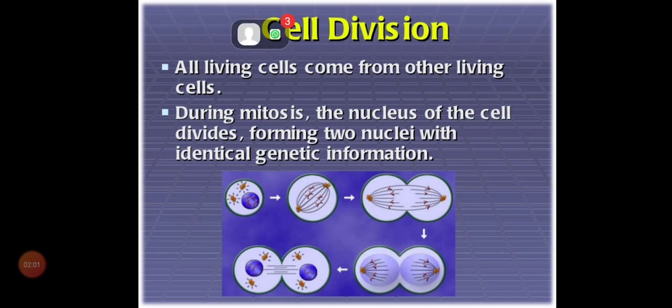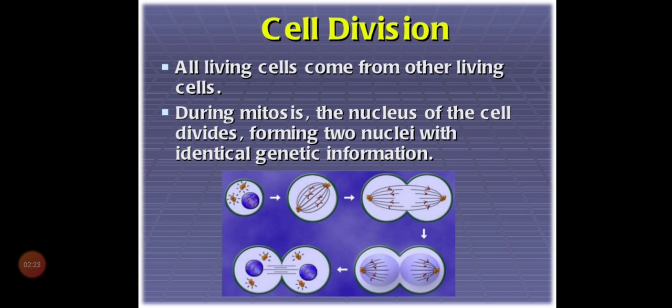So automatically we get two cells. The nucleus gives commands, so the cell starts to produce all the necessary organelles and also protein, carbohydrate, fat, whatever the cell needs, and synthesizes it itself. Clear, children?